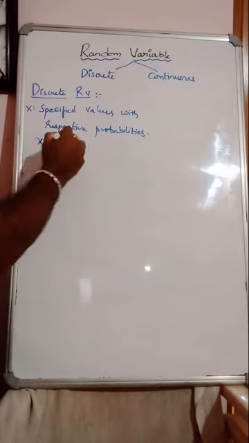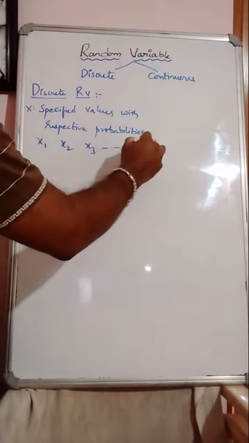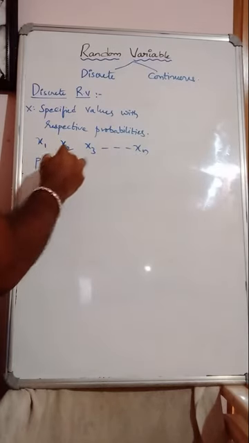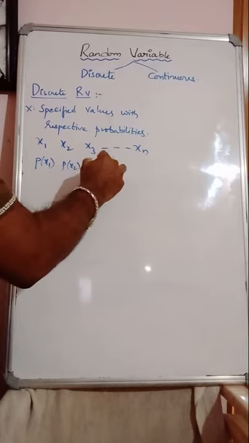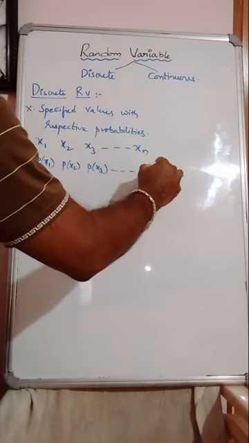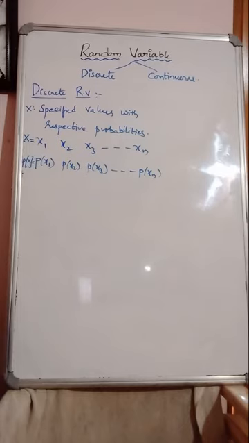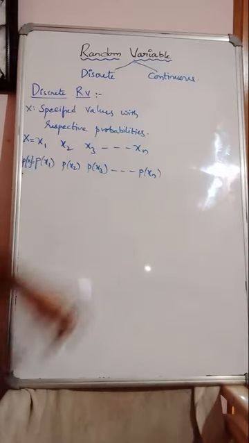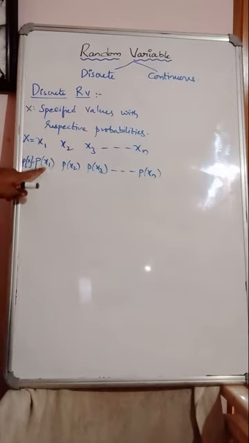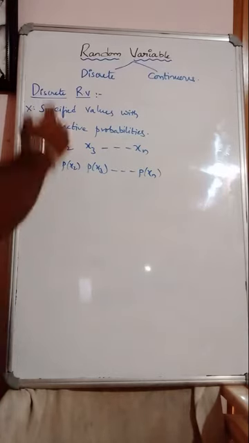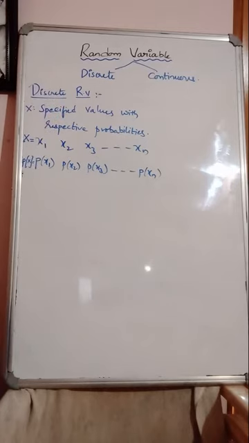For example, x1, x2, x3 and so on, xn, with probability of x1, probability of x2, probability of x3 and so on, probability of xn. So this is x, and this is probability of x. You understand? So the random variable is capital X, which assigns real values x1, x2 and so on xn with respect to probabilities p of x1, p of x2 and so on p of xn. Then it is called a discrete random variable. Guys, do you understand discrete random variable?